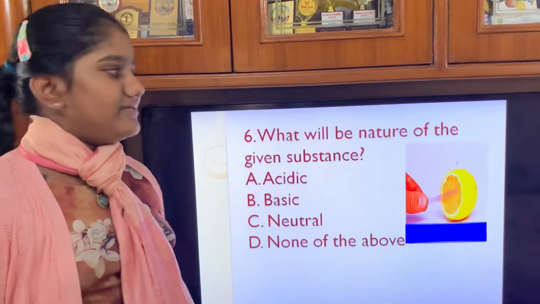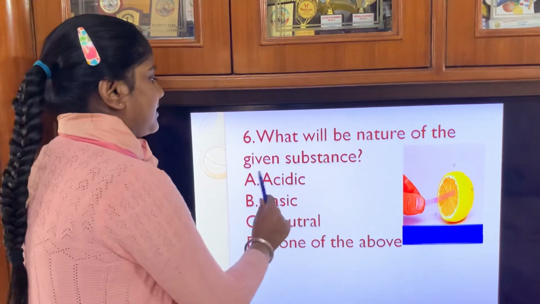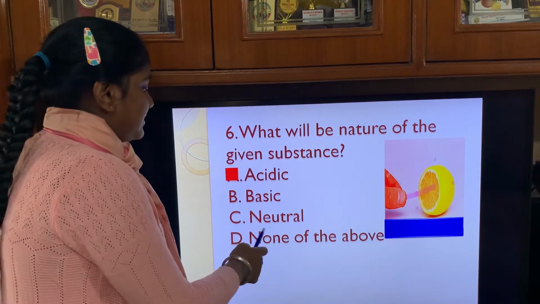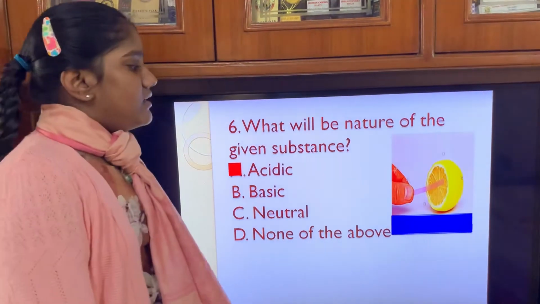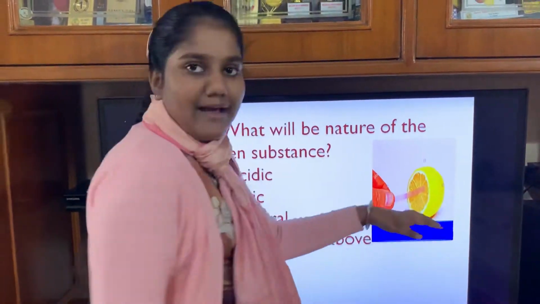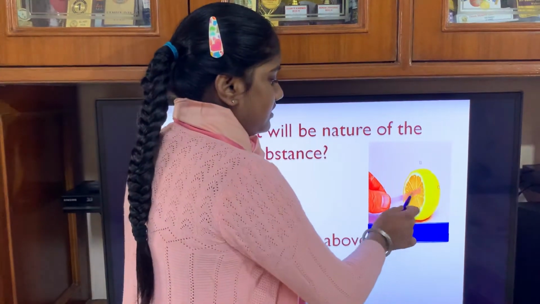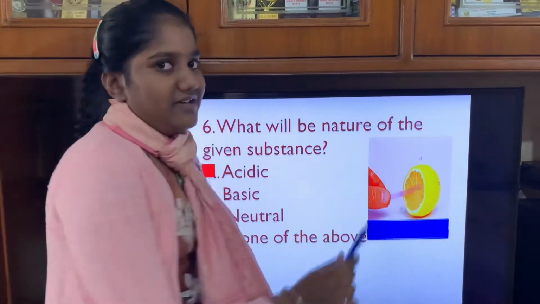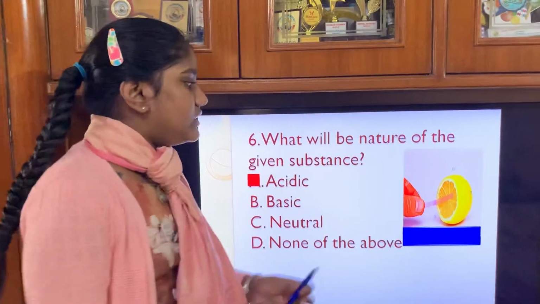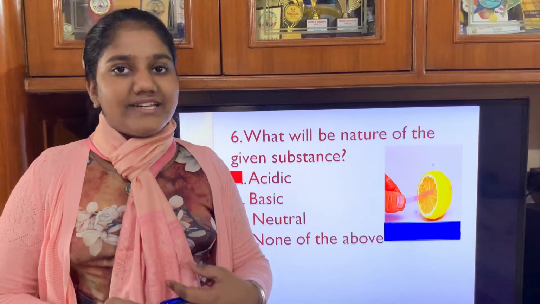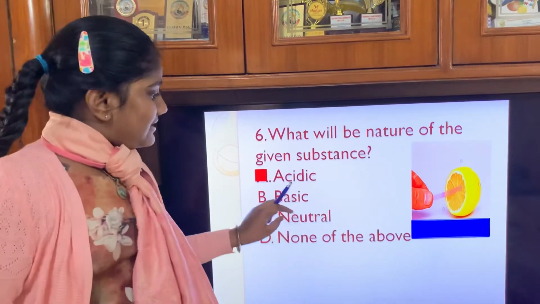Now next question. What will be the nature of the given substance? Option A acidic, option B basic, option C neutral, option D none of these. The correct answer is acidic, as in this picture you can observe there is a lemon or orange and a blue litmus paper which is turning red. As we know, blue litmus paper turns red only when the substance is acidic, not basic. So the correct answer is acidic.